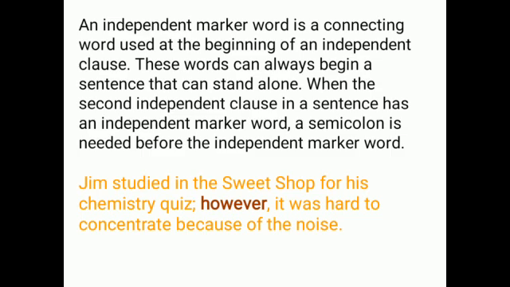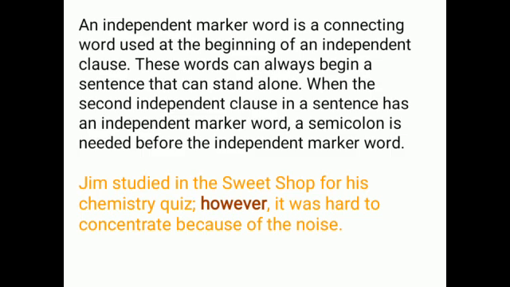These words can always begin a sentence that can stand alone. When the second independent clause in a sentence has an independent marker word, a semicolon is needed before the independent marker word. For example, Jim studied in the sweet shop for his chemistry quiz; however, it is hard to concentrate because of the noise.